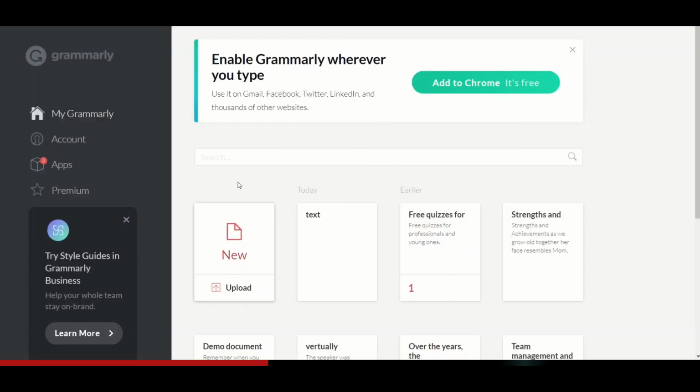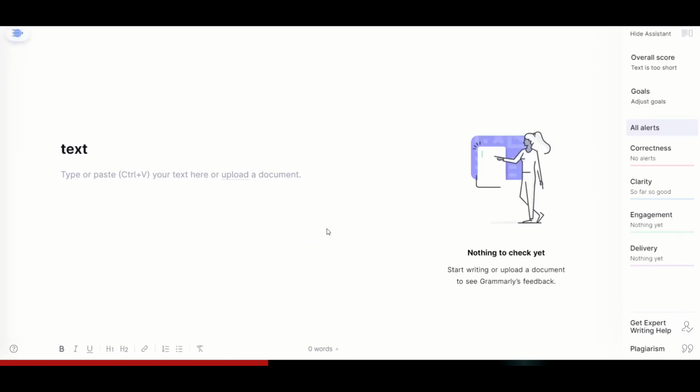I went to my Explorer and I typed in Grammarly.com. Now this is the home screen of Grammarly.com, and if you see here you will find an option of text. This is a free version. I am not a part of a paid version, so I will just click on text, and here you see there is an area where you can write your text, and on the right hand side there are different parameters where you will be given some weightage. So let me write a sentence.